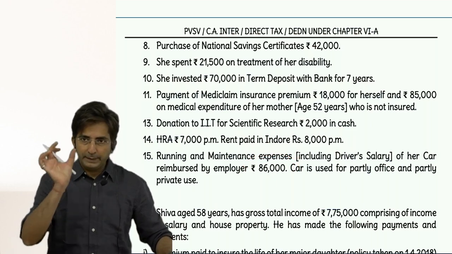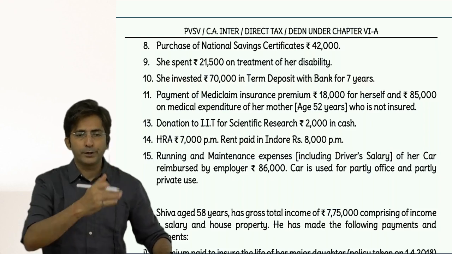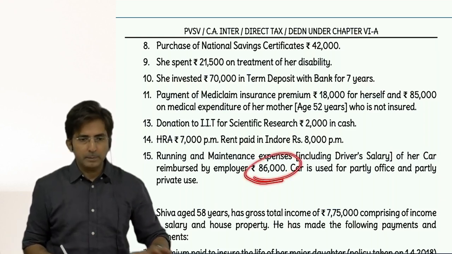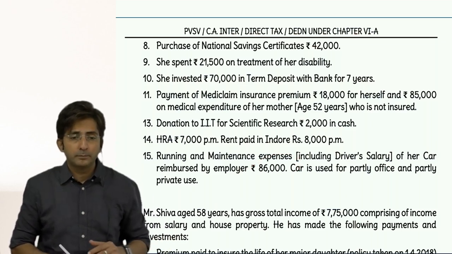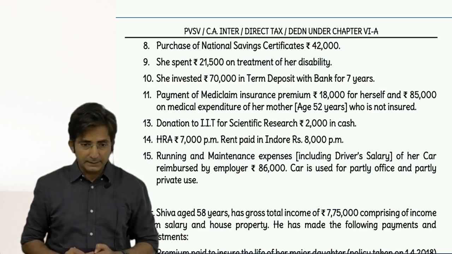So I repeat, it will be 86,000 minus 30,400. 86,000 minus 30,400, so outer column 53,600.